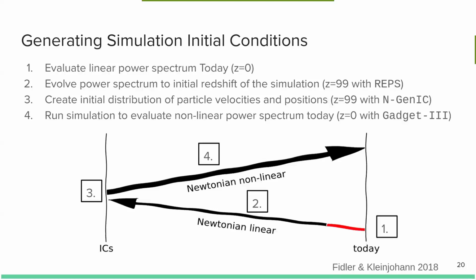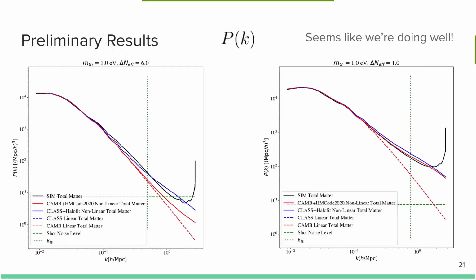So what are some of these preliminary results? Here we have two nonlinear power spectra, both evaluated at the same physical mass of m thermal equals 1 eV, one with a standard neutrino temperature of delta N effective equals 1, and one with a much larger temperature, delta N effective equals 6. The black lines in each of these figures represent the simulation's total matter power spectrum.